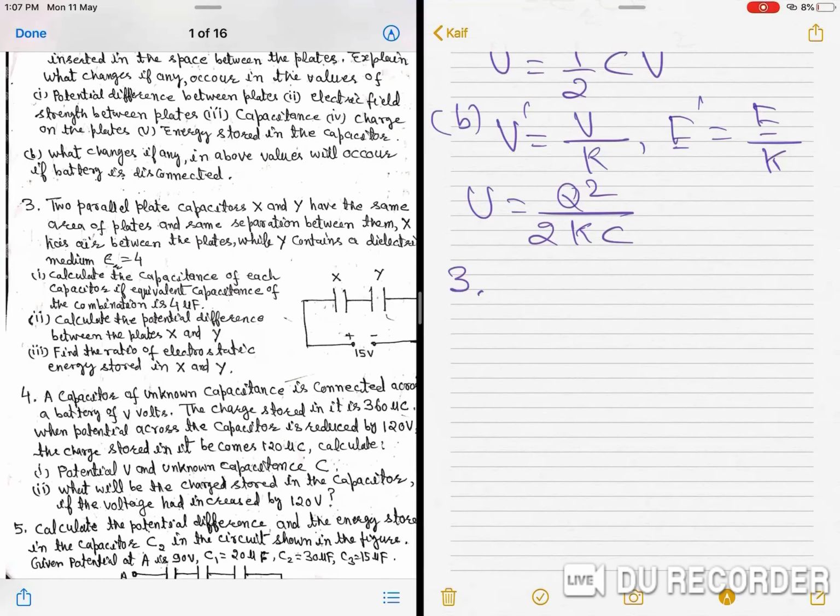Question 3. Two parallel plate capacitors X and Y have the same area of plates and the same separation between them. X has air between the plates while Y contains a dielectric medium of epsilon R. So let Cx be C, then Cy will be 4C, because the other parameters are the same, but it is filled by the dielectric.